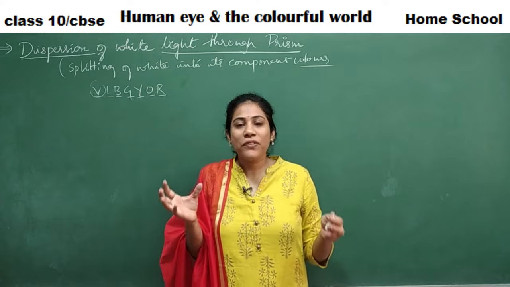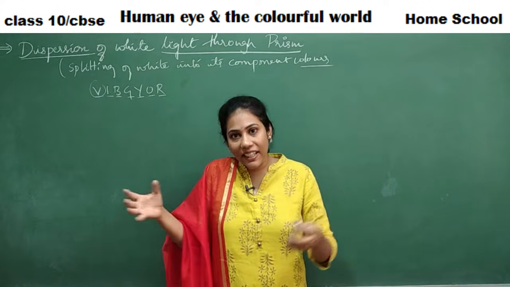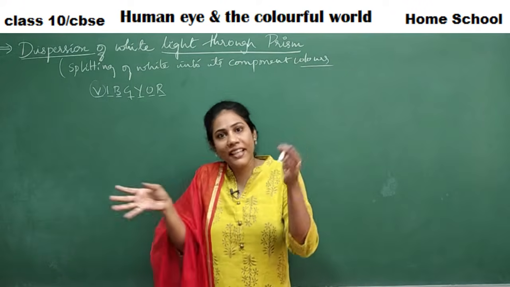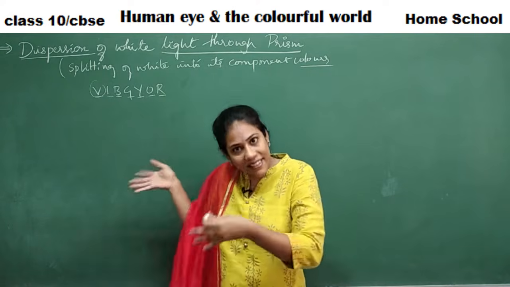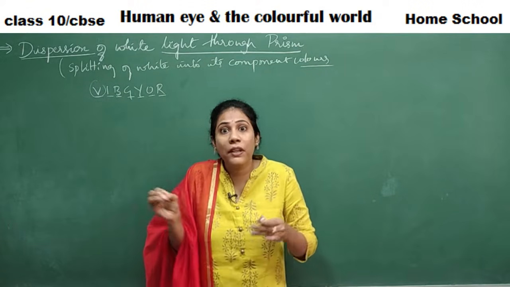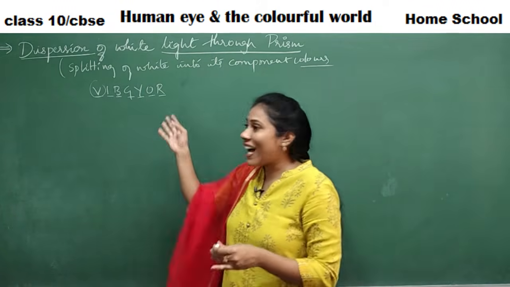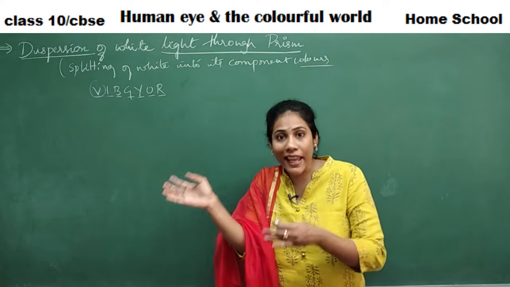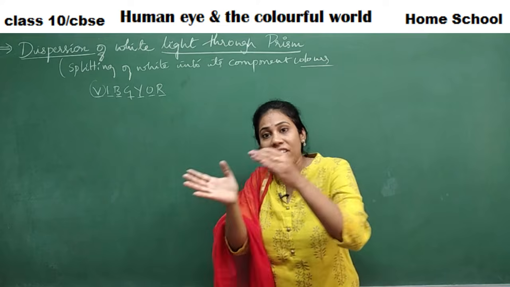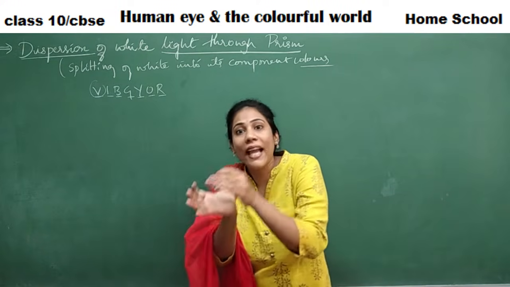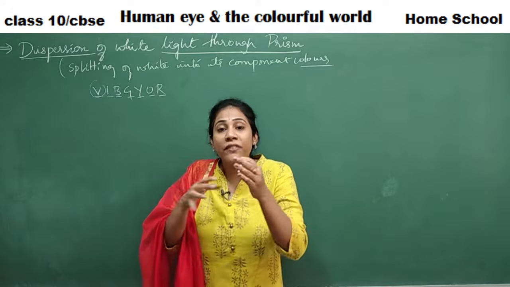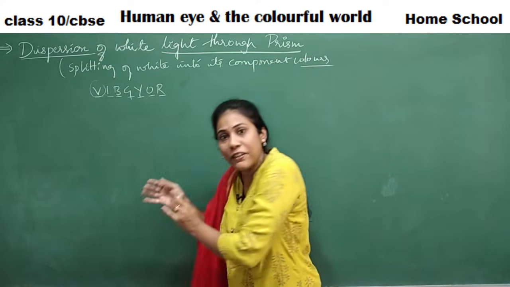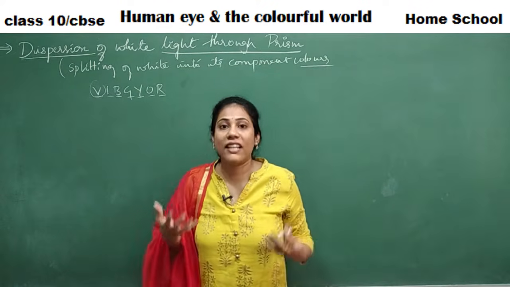See, in a normal atmosphere, the white light from the sun, we don't see these colors in the light, right? We just see the light as white in color. Actually, the light has these colors, but we don't see them with our eyes. It's because all these radiations travel with the same speed in air. In vacuum or in air, they travel together at the same speed. That's the reason we don't see a single prominent color. They travel collectively at the same speed, so it looks white to our eyes.